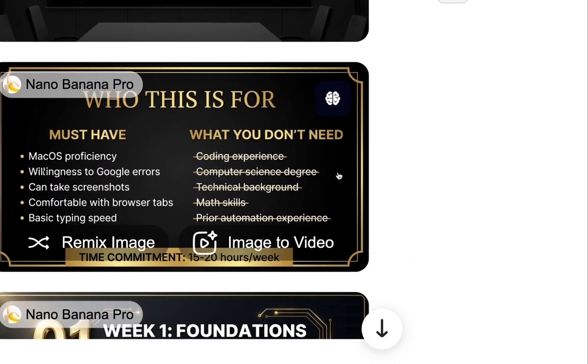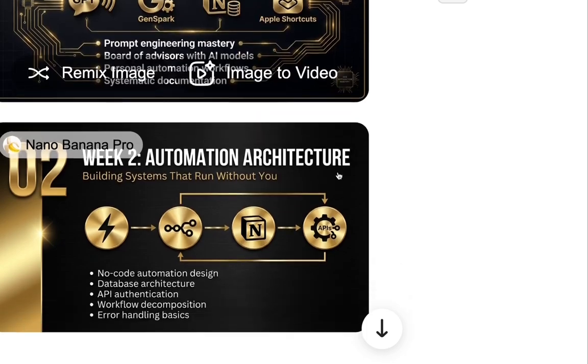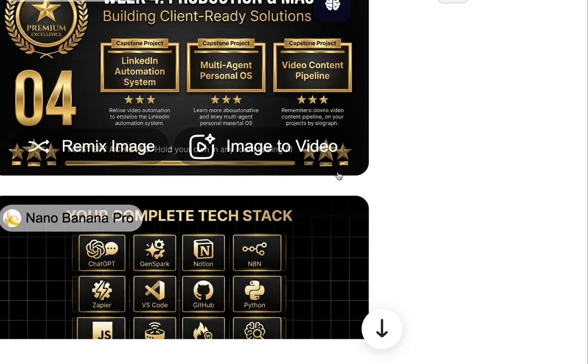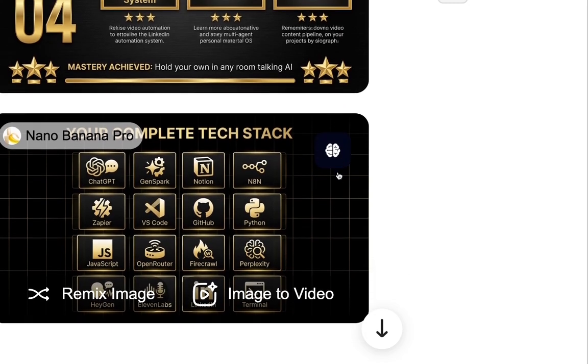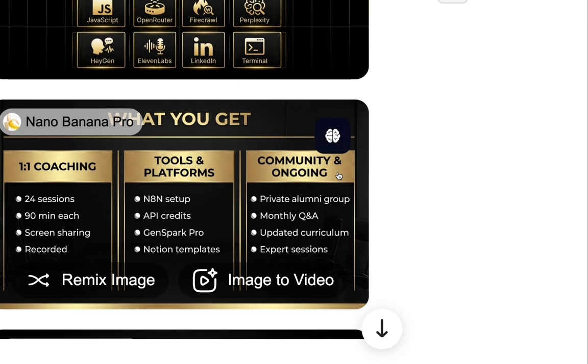Now, not all the images are gonna be perfect. You are gonna have to regenerate some of these. As you can see, some of these are the old versions. You're gonna take these images, put them in Canva, and then from Canva, you can basically do magic edit. You could erase icons, you could change text, do all your tweaks in Canva.